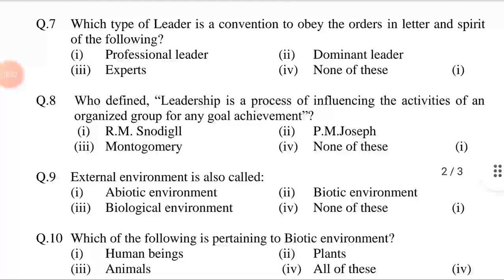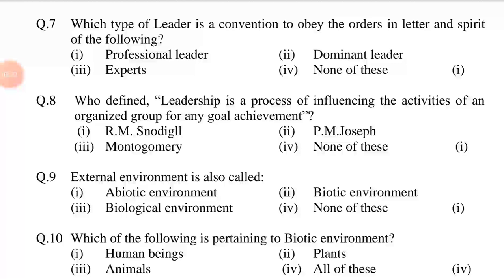Question number 7. Which type of leader is a convention to obey the orders in letter and spirit? Option first, professional leader. Second, dominant leader. Third, experts. Fourth, none of these. Answer is option first, professional leader. Question number 8.